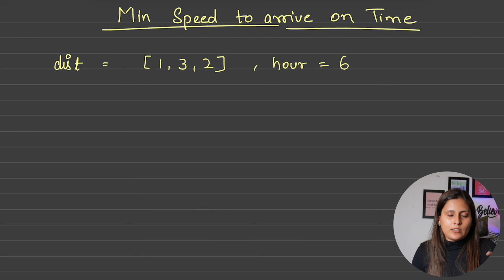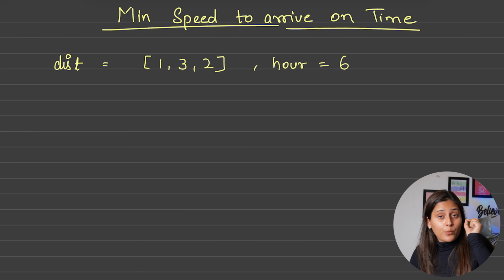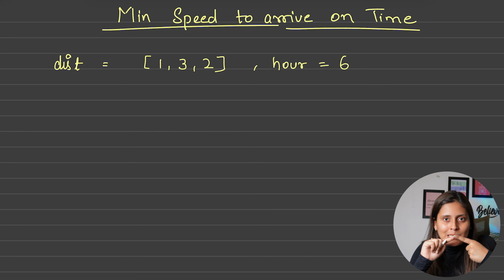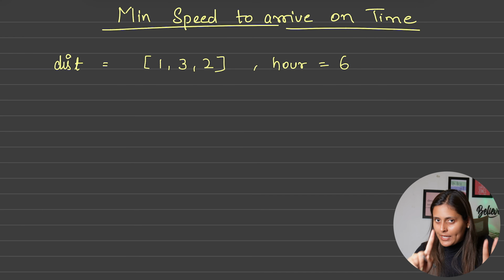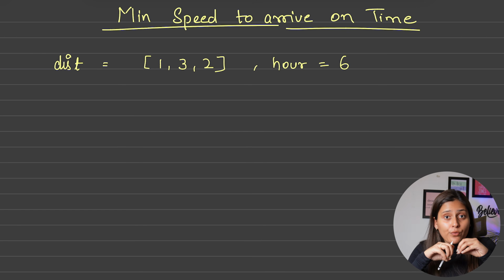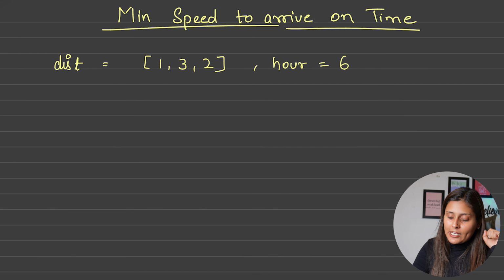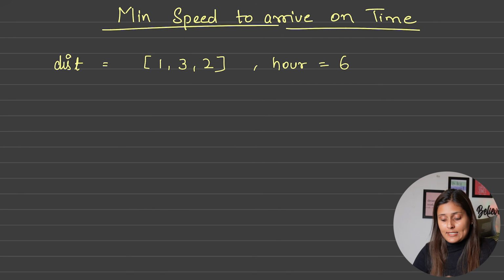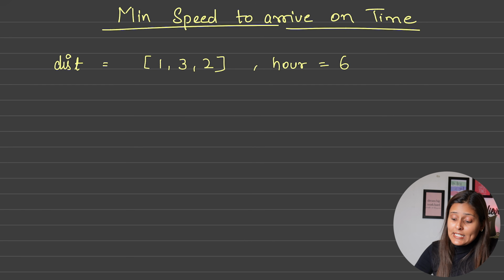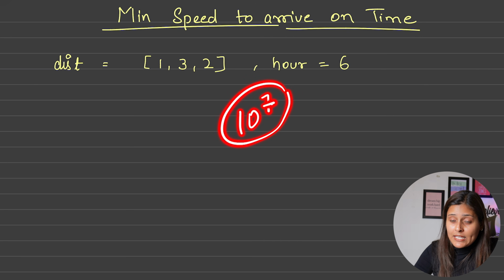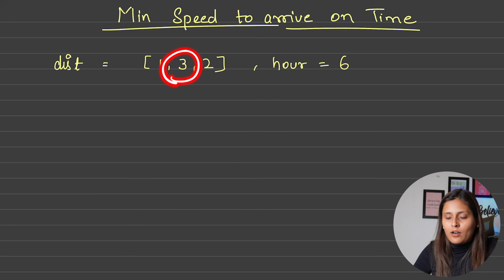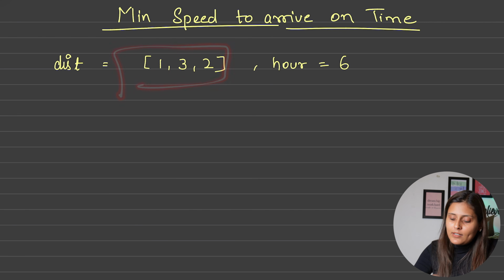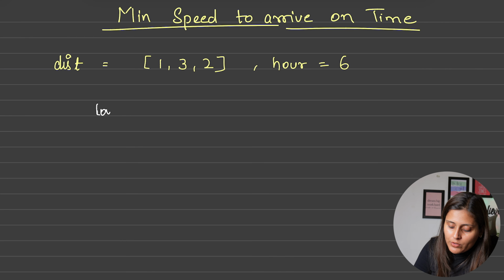Suppose you don't know about binary search and here you want to apply brute force. But for brute force also you need to understand with what minimum speed and till what maximum speed you should try. As of now, in the binary search on answer questions we did so far, we took the higher value as either the maximum of this array or the summation of this array. But in this case, as the question says, the answer will not exceed 10 power 7, so the answer can be 10 power 7. Hence the higher value will not be the maximum or the summation, but 10 power 7. And the lower value will definitely be 1.